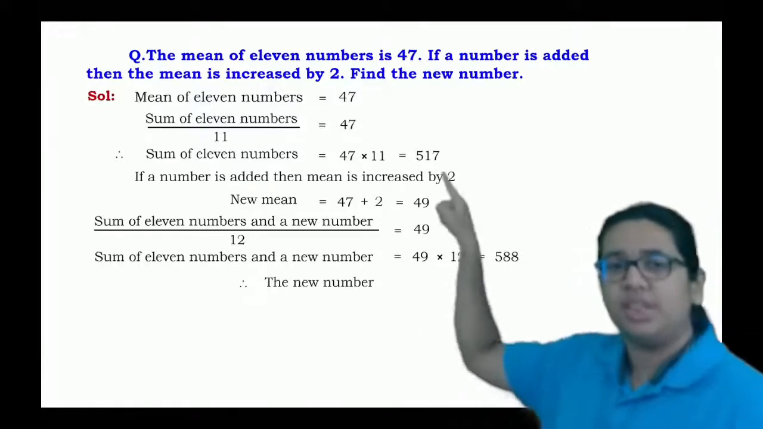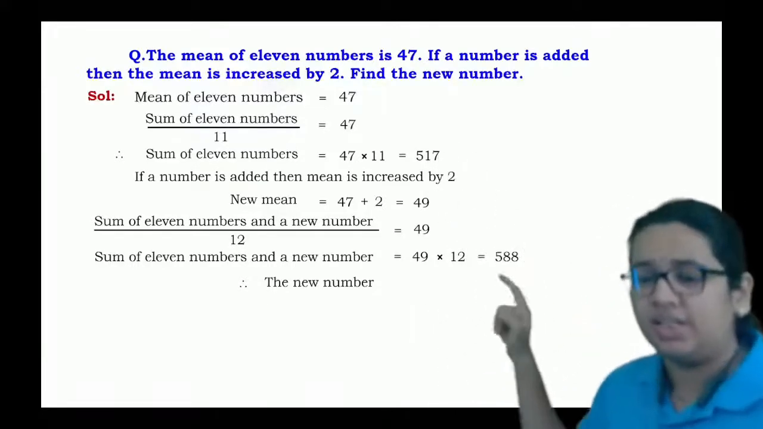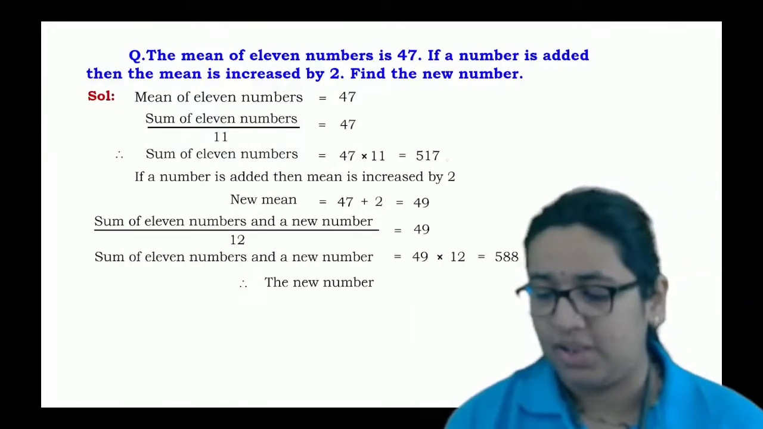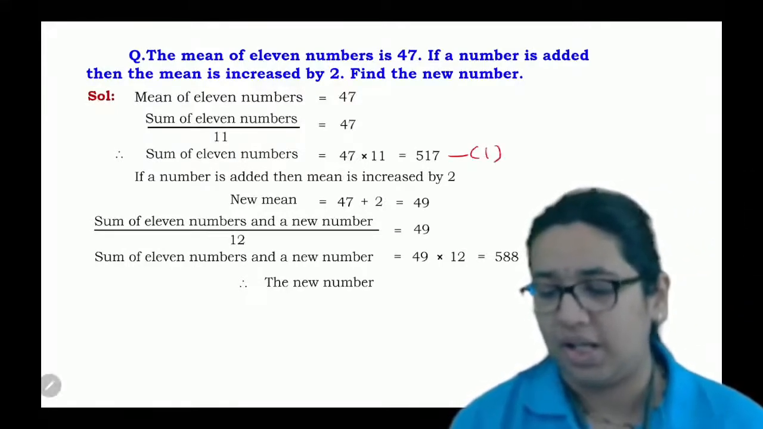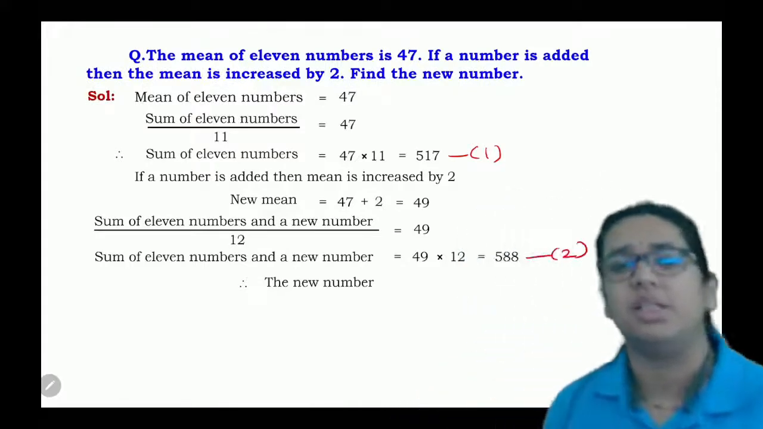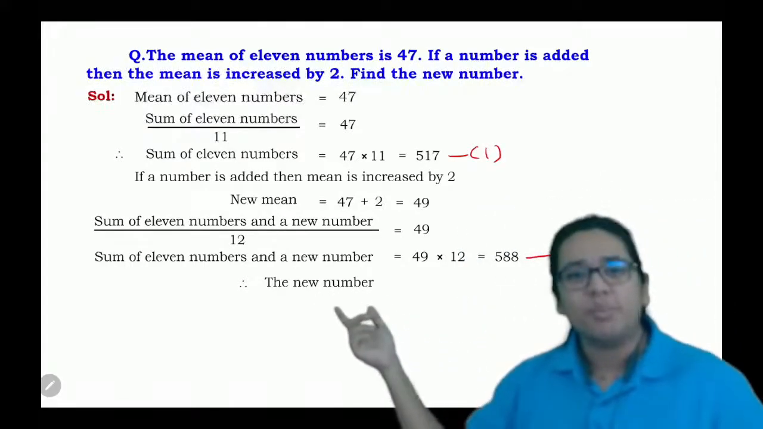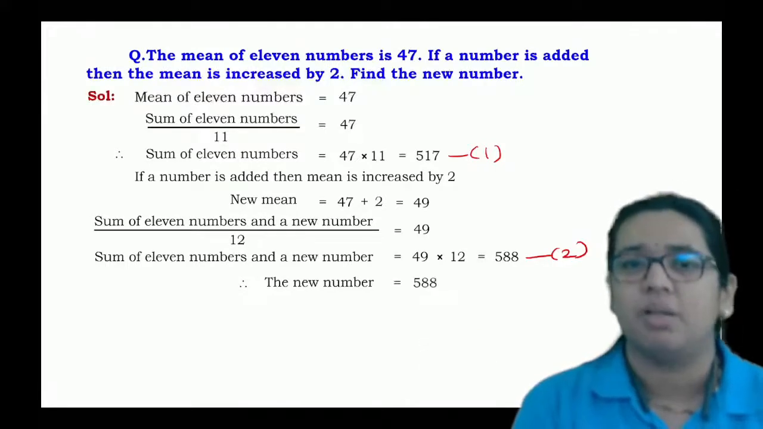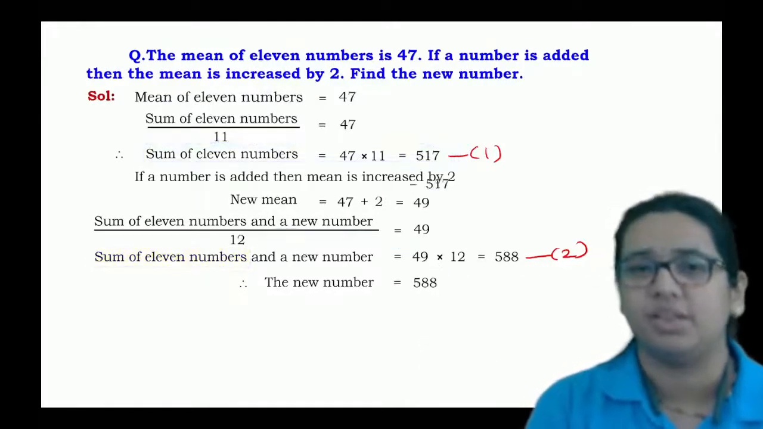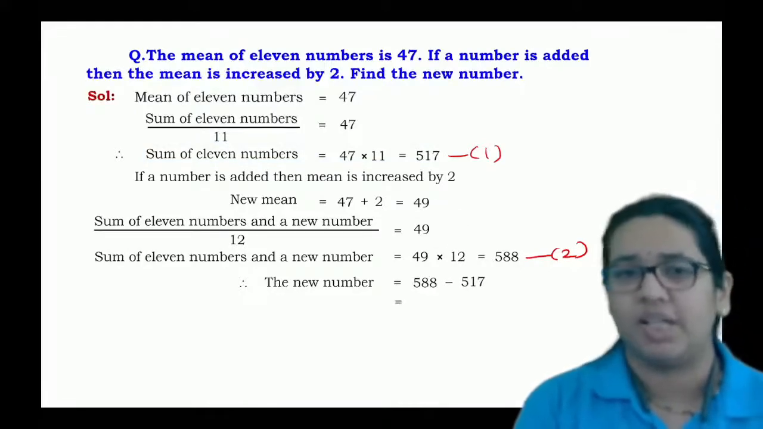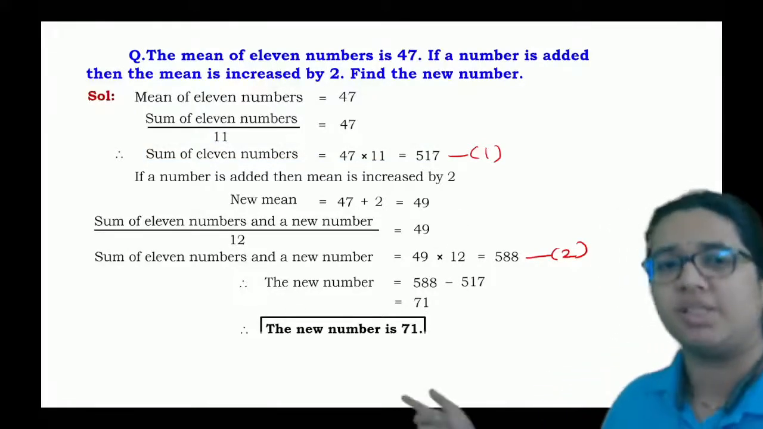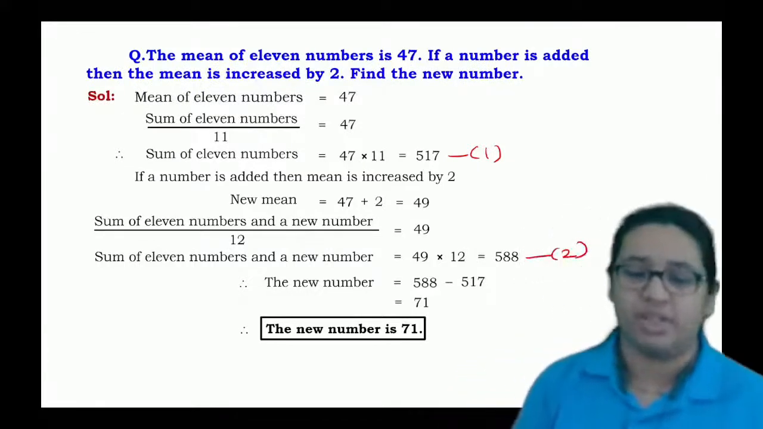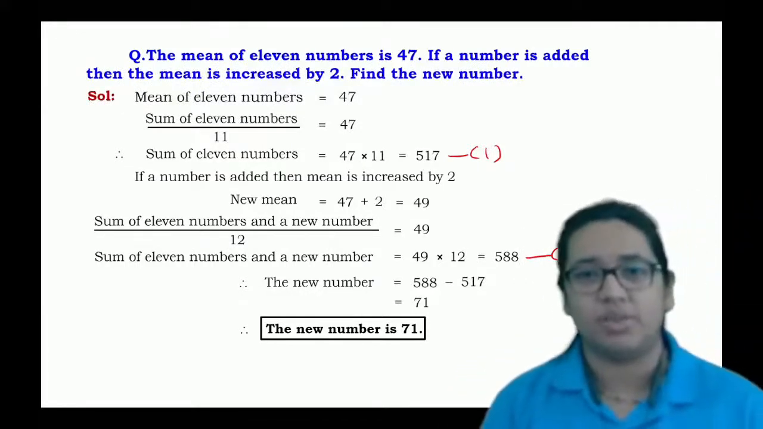So just considering the first equation and this one, by equations 1 and 2 you can easily say that the new number is given as 588 minus 570, which is nothing but 18. Hence that new number will be 18. Are you getting this one?